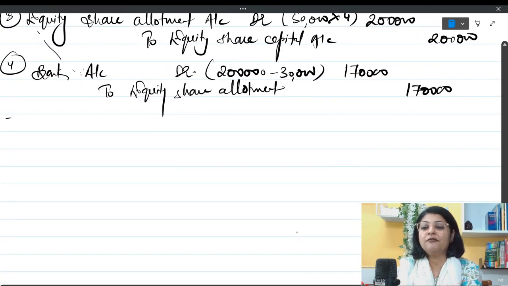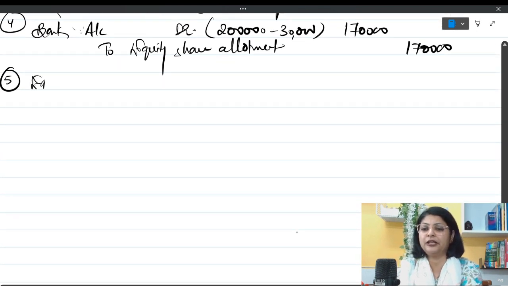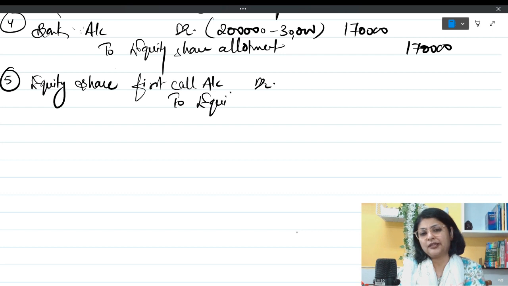Now we are making the first call due entry, and the first call due entry is equity share first call account debit to equity share capital.